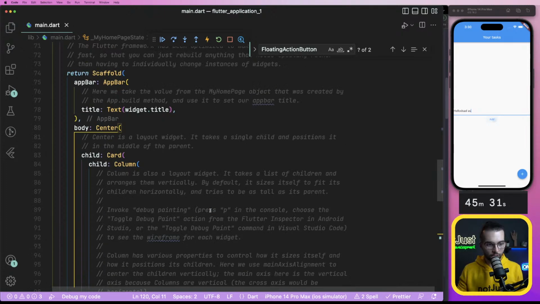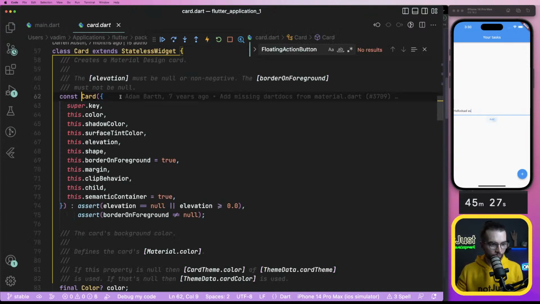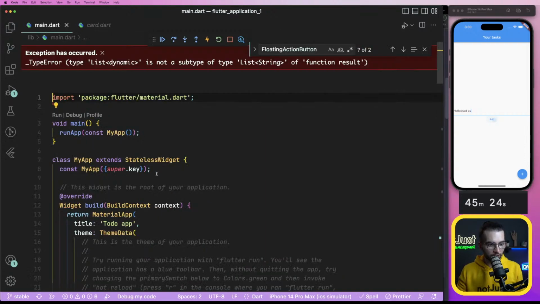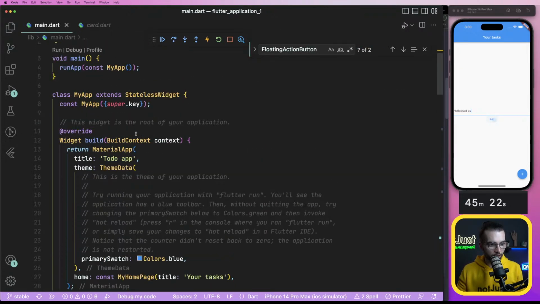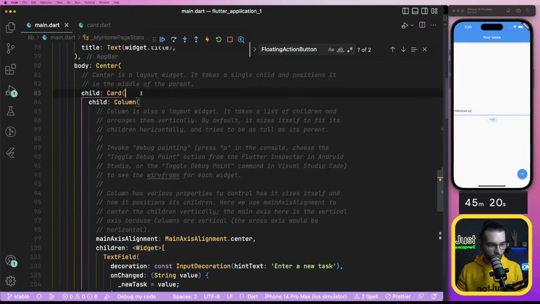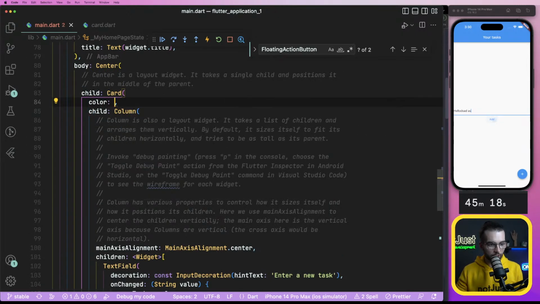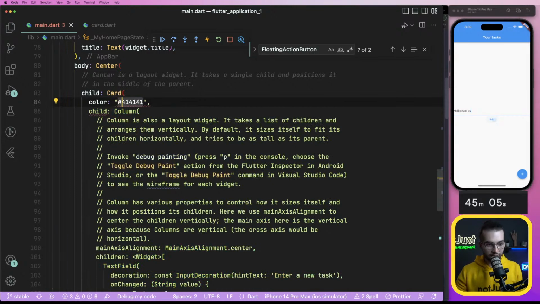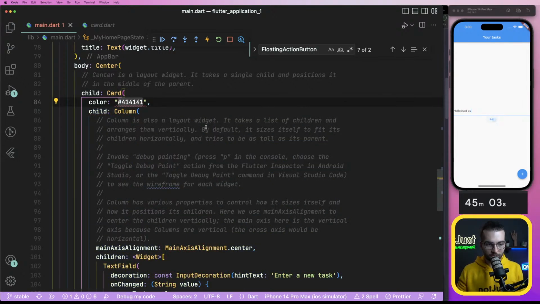Okay, hot reloading. And of course, nothing happened. Color, I don't know. Let's try with a color. Color, what? Red. Does it work like this? Probably not. For one. Save. Of course, doesn't work like that. Maybe it doesn't like single quotes, double quotes. Of course, it doesn't work like that.